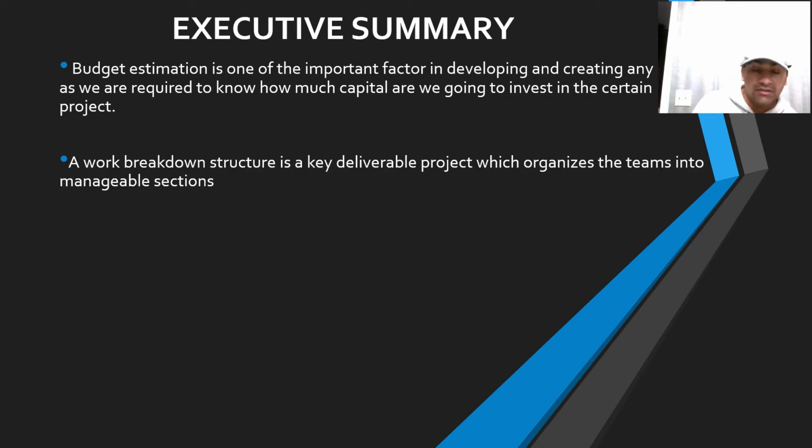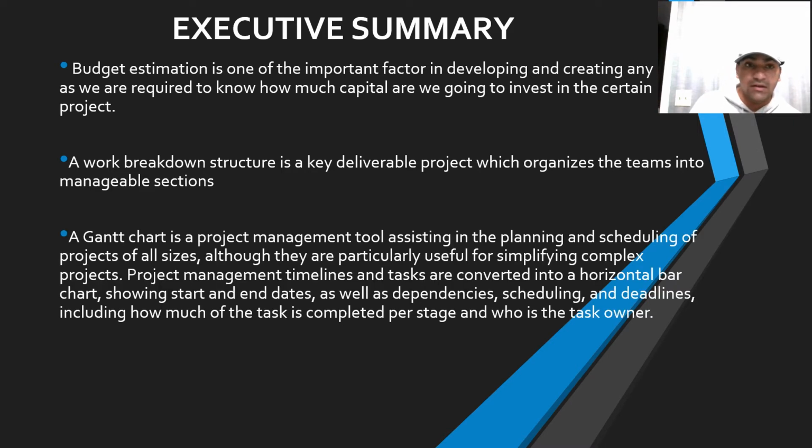And as I discussed earlier in the previous weeks, we have worked on the work breakdown structure. Generally, a work breakdown structure is a key project deliverable which organizes the team into manageable sections. It divides the project into a lot of sections, simplifying the complex thing into simple things. And what is the Gantt chart? The Gantt chart represents how much time we are allowing to each individual task that we broke down in the work breakdown structure.